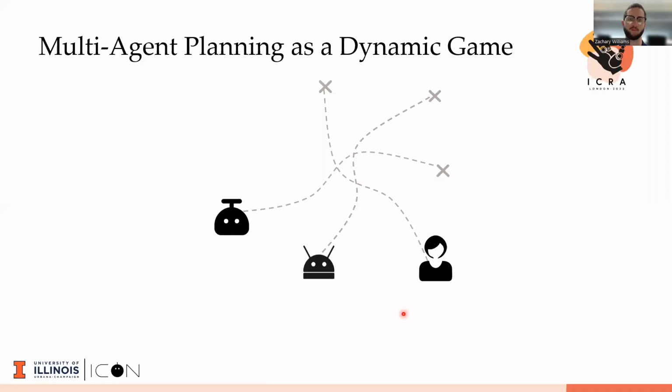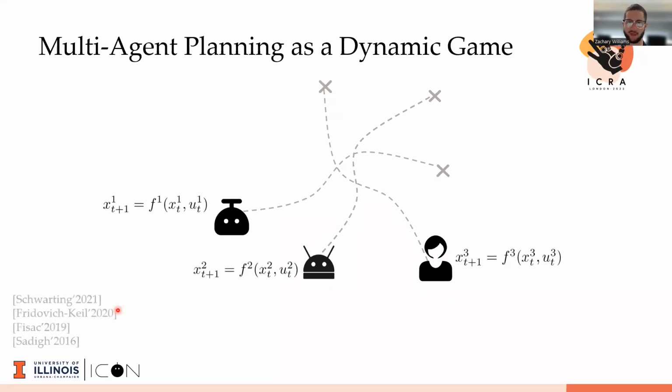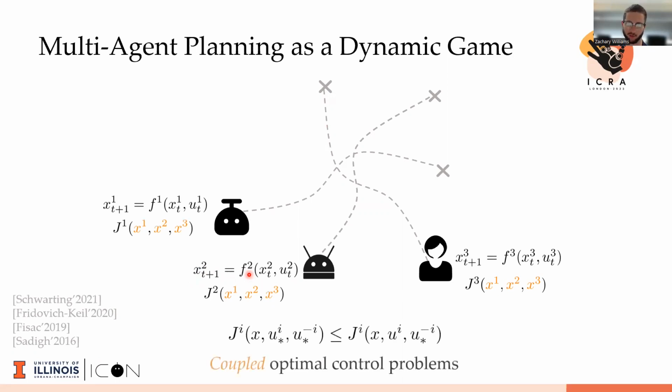So thinking about multi-agent planning, we can formulate this as a dynamic game. So we have agents here, say they're trying to get to some goal over here. And say you can model this as a dynamical system where an agent i has some state xi and some dynamical model fi. It also has some cost function Ji as a function of all the states of each agent. And so trying to see what the outcome of such a problem would look like, we bring in the notion of a Nash equilibrium.